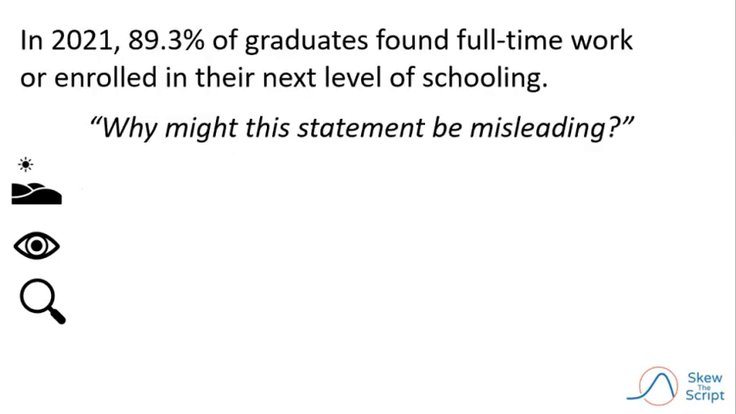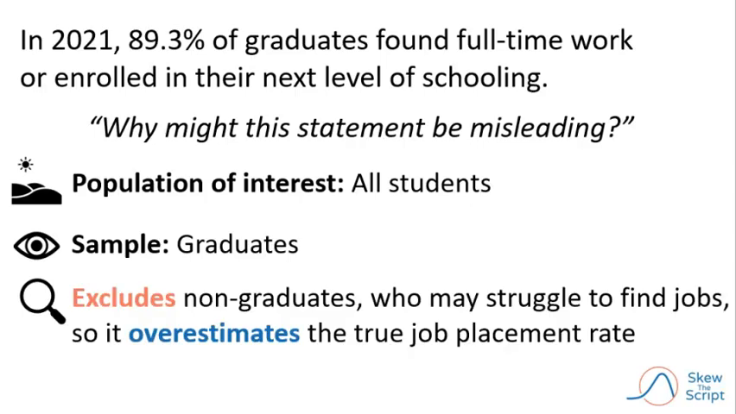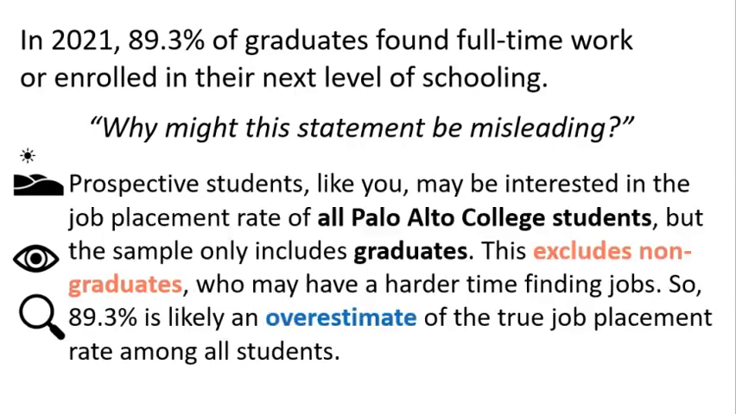So, taking the example from earlier, if you wanted to explain to your friend what might make this statement misleading, you'd first want to name the population and say that it was all students who enrolled in the college. Next, you'll want your friend to know that the sample was just the students who graduated. Then you'd want to explain that non-graduates were excluded and they might have struggled to find jobs, and the statistic likely overestimates the true job placement rate.